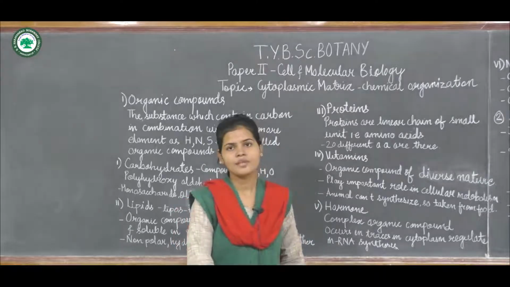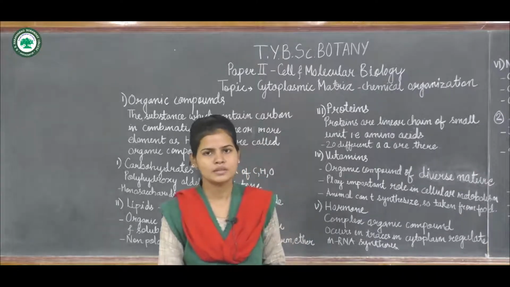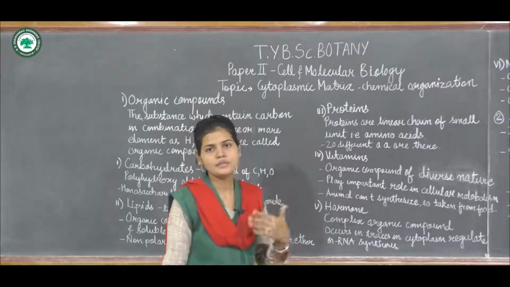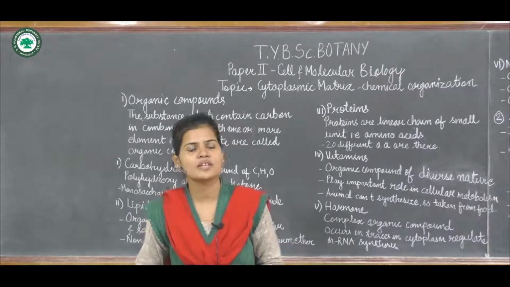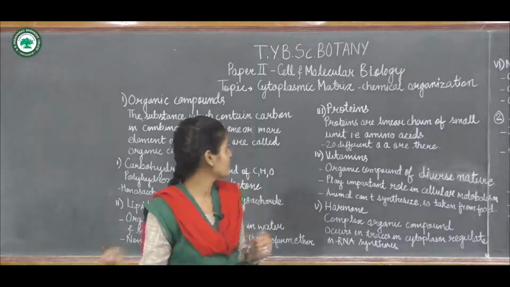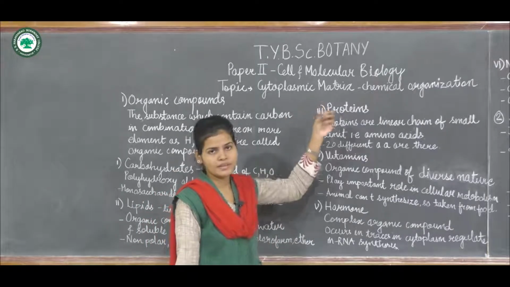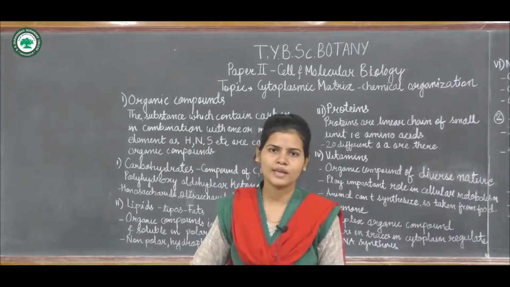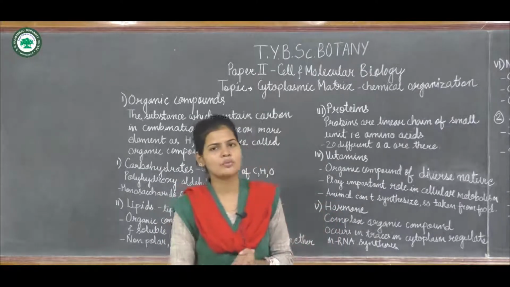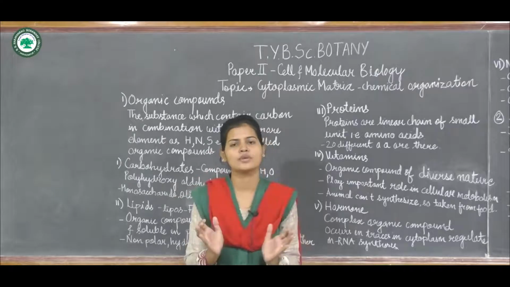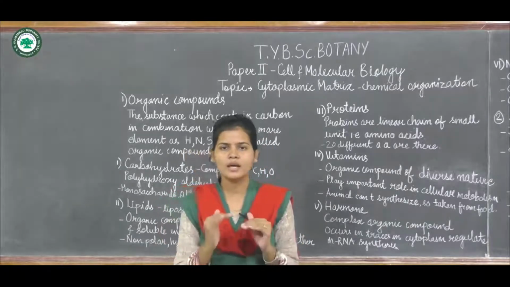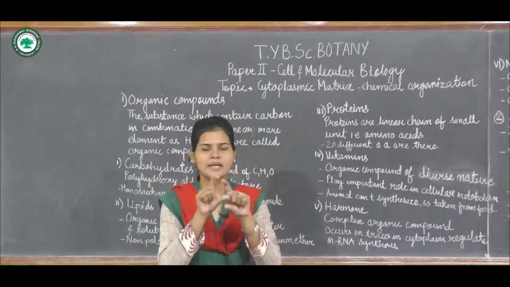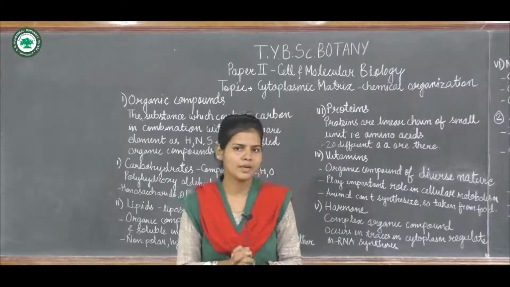In this lecture, we are going to study the chemical organization in cytoplasmic matrix. In the previous lecture, we described the physical nature of the cytoplasmic matrix. Now we are going to study its chemical nature. Cytoplasmic matrix means the surrounding fluid which is present in the cell after the nucleus. The nucleus is present in between and it is surrounded by the cytoplasmic matrix.